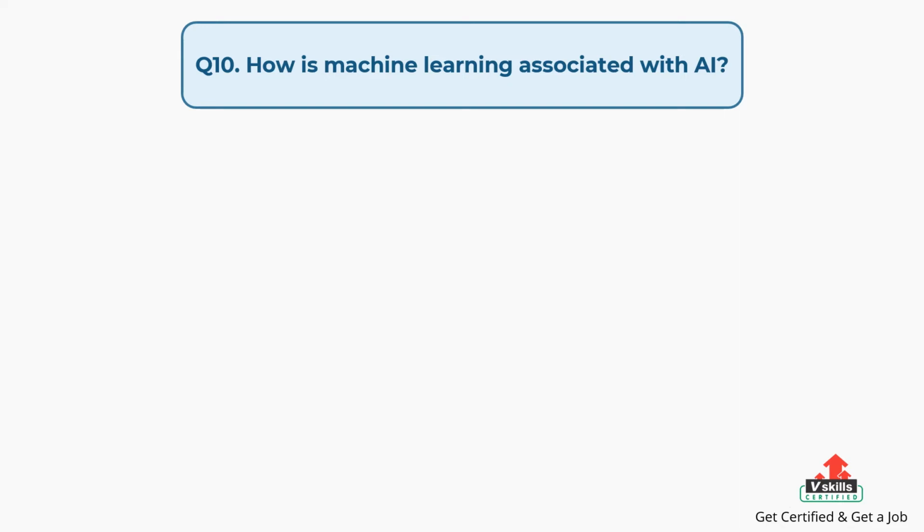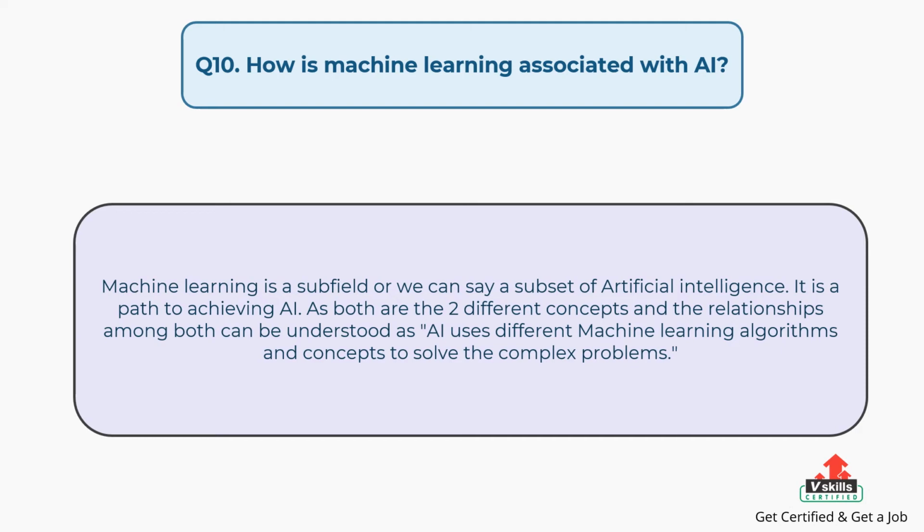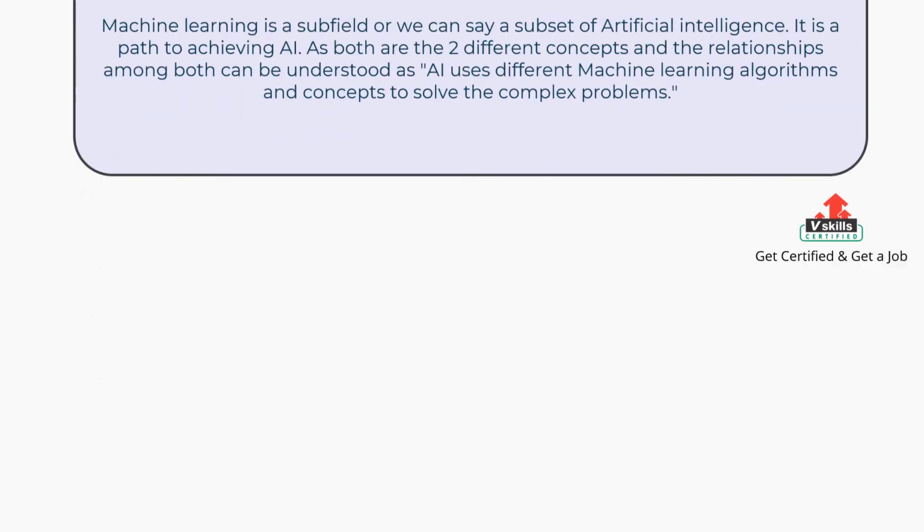Question number 10. How is machine learning associated with artificial intelligence? The answer is: machine learning is a subfield, or we can say a subset of artificial intelligence. It is a path to achieving artificial intelligence. As both are two different concepts, the relationship among both can be understood as artificial intelligence uses different machine learning algorithms and concepts to solve the complex problems.